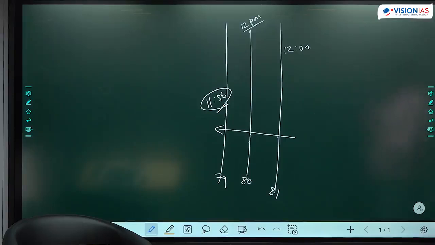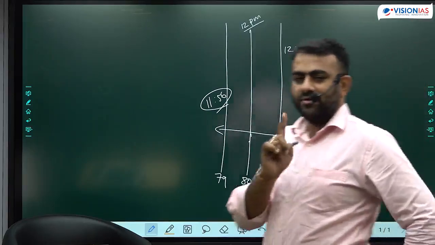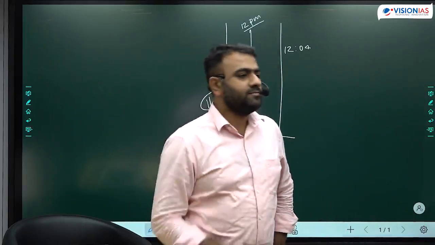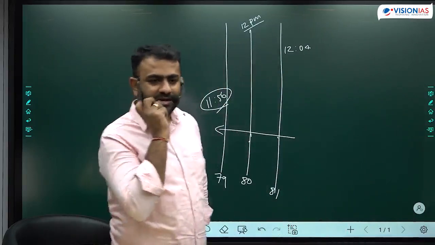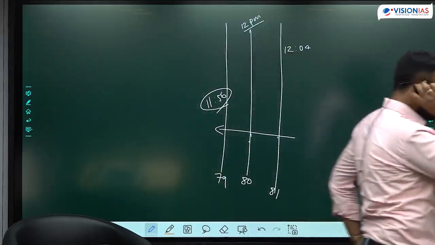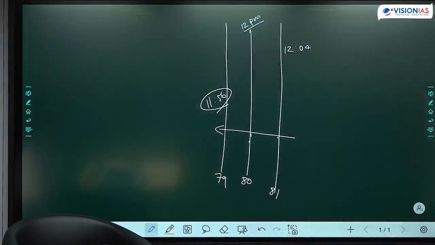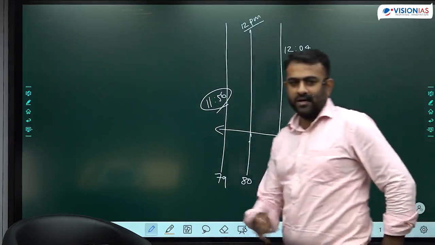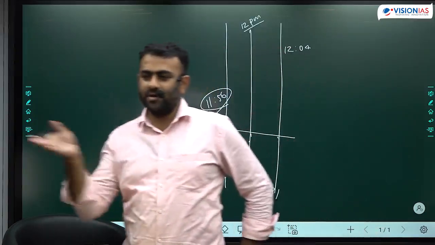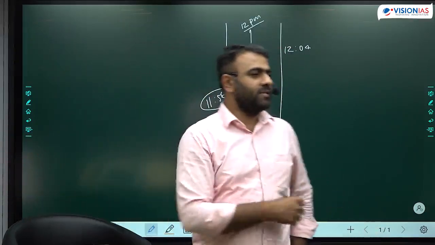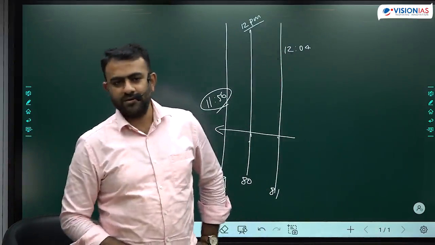The local time changes by 4 minutes for every 1 degree. But this is not perceivable. You will not be able to perceive this. It becomes practically too difficult to implement this. एक डिग्री चेंज करने से तो फिर दिल्ली में, सोनीपत में, मेरठ में अलग अलग टाइम हो जाएगा. It's not practical.